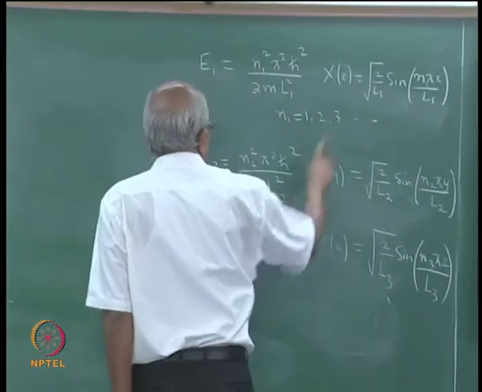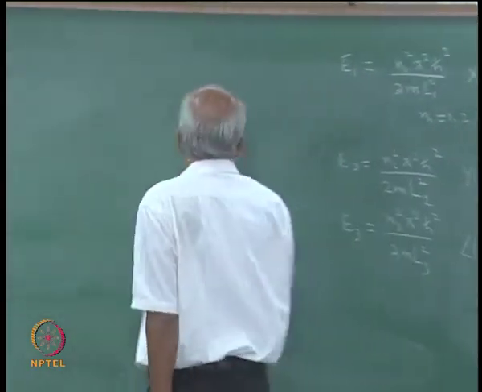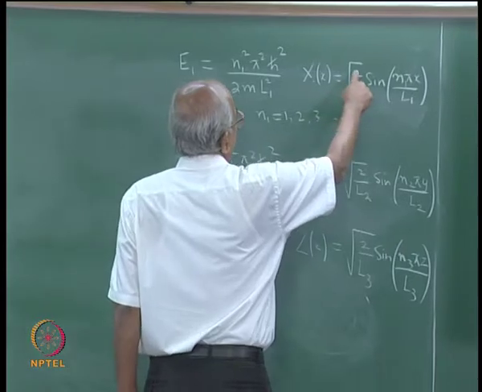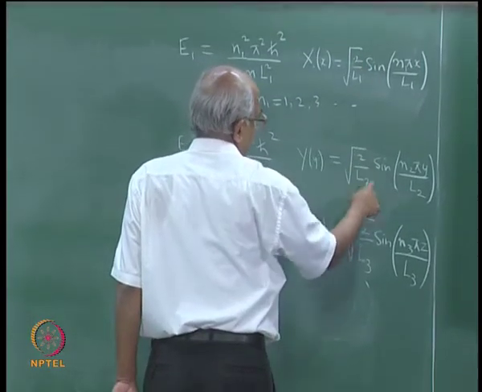So, let me multiply those three functions. If you multiply these three functions, you have a square root of 2 here, square root of 2 here, square root of 2 there.